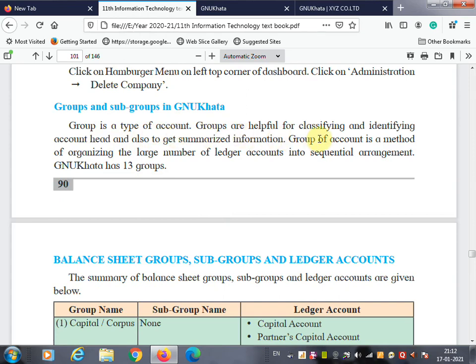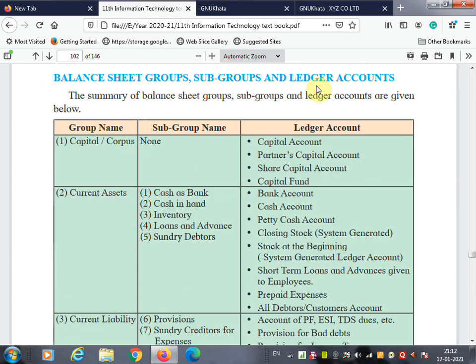Groups are helpful for classifying and identifying account heads and also to get summarized information. A group of accounts is a method of organizing the large number of ledger accounts into a sequential arrangement. So GNU Khata has 13 groups. So balanced group, subgroup, and the ledger account. A summary of balanced group, subgroup, and ledger accounts is shown over here.